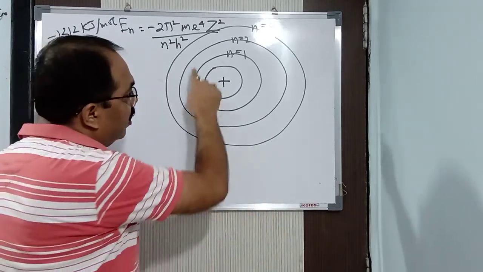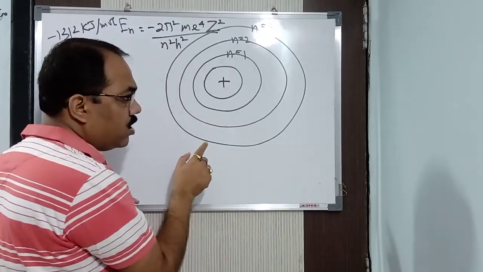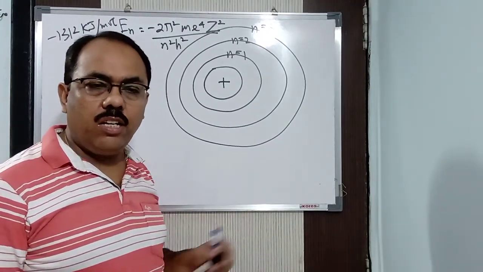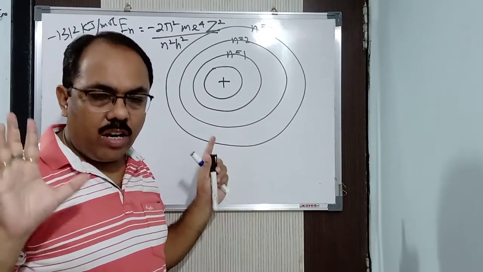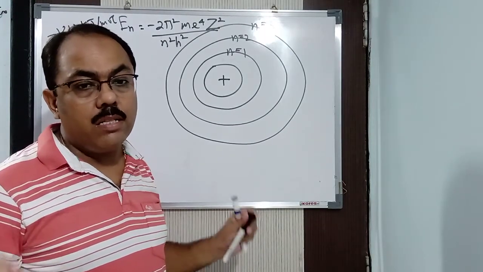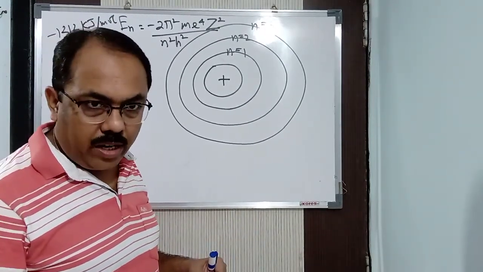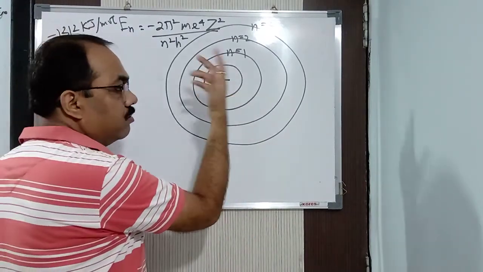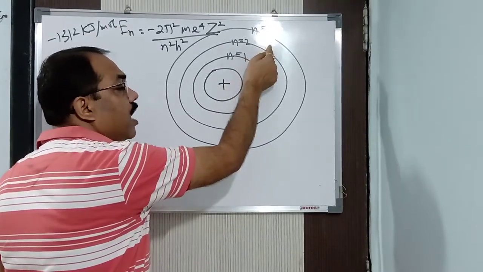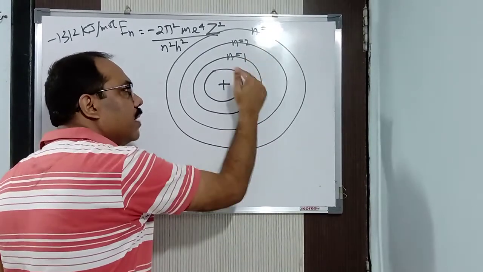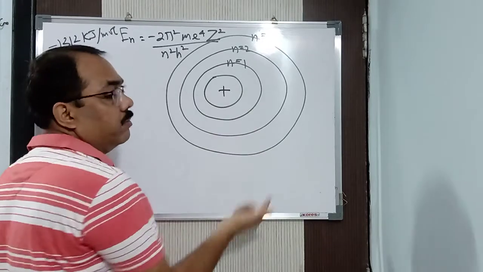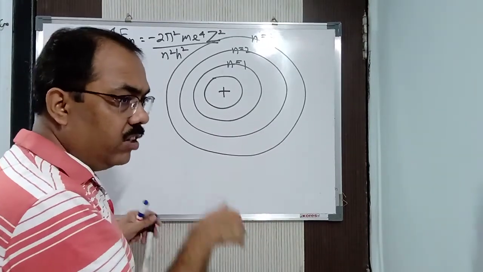So Niels Bohr suggested that when an electron is present in a particular shell, it neither loses nor gains energy continuously. It has a fixed, definite amount of energy, so it continues to remain in that shell unless some energy is provided. Listen carefully now. If it gains energy, it will jump, not move, from a lower energy level to a higher energy level. And by losing energy, it will come from a higher level to a lower level.